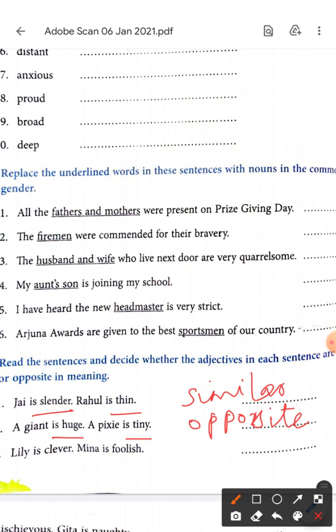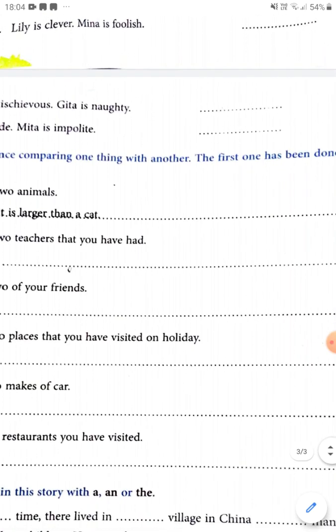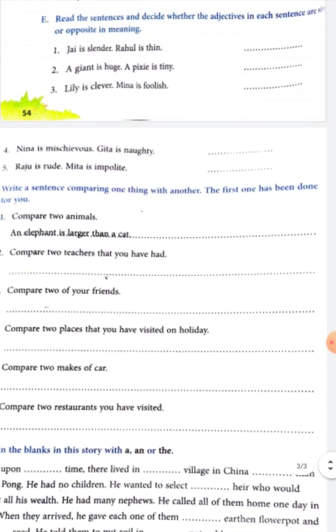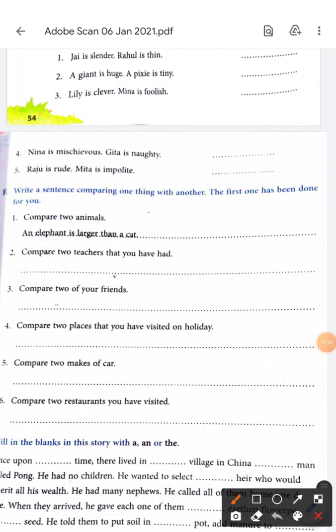Lily is clever, Meena is foolish. Clever and foolish. These are adjectives. They are opposite. They are opposites. They are not the same. Right? Next. Nina is mischievous, Geeta is naughty.